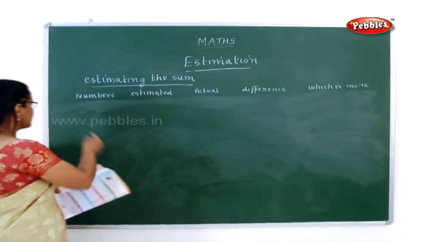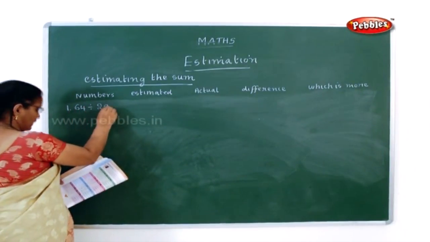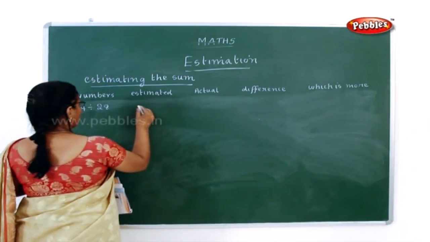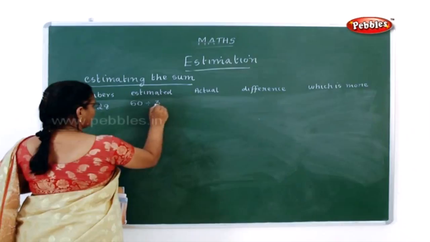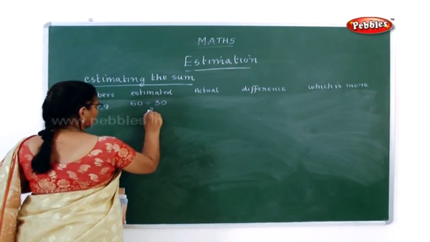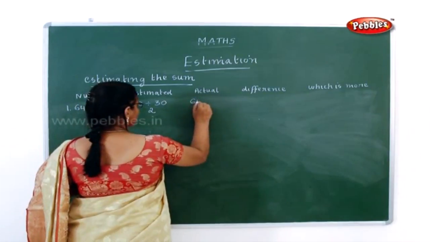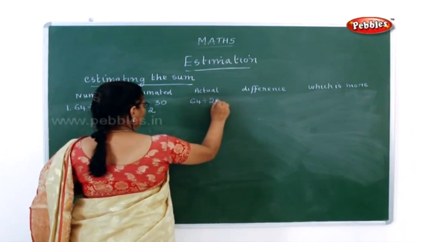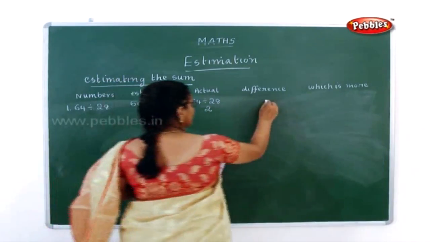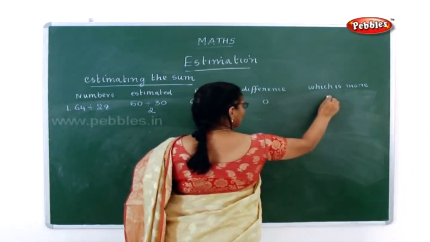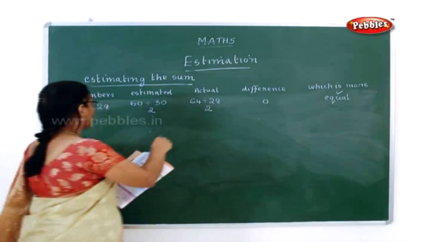See, the next one is 64 divided by 28. The 64 can be rounded to 60 and 28 can be rounded to 30. Now what is the estimated number? It is 2. Now what is the actual number here? 64 divided by 28 is also 2. So what is the difference here? It is 0. Now which is more? You have to write equal. In equal you have to put a tick mark because both are equal here.